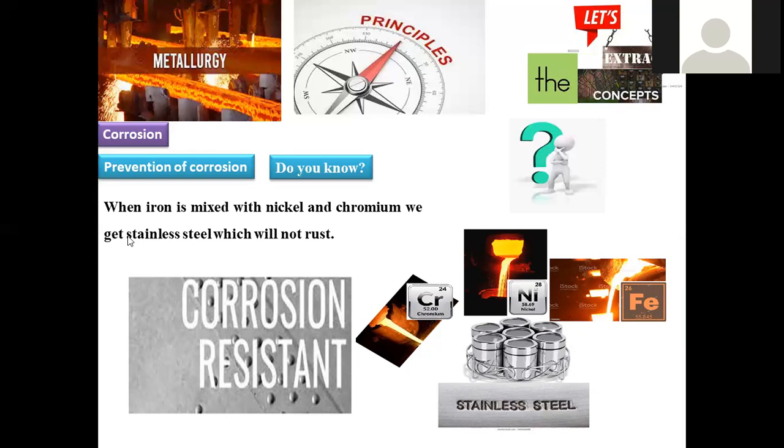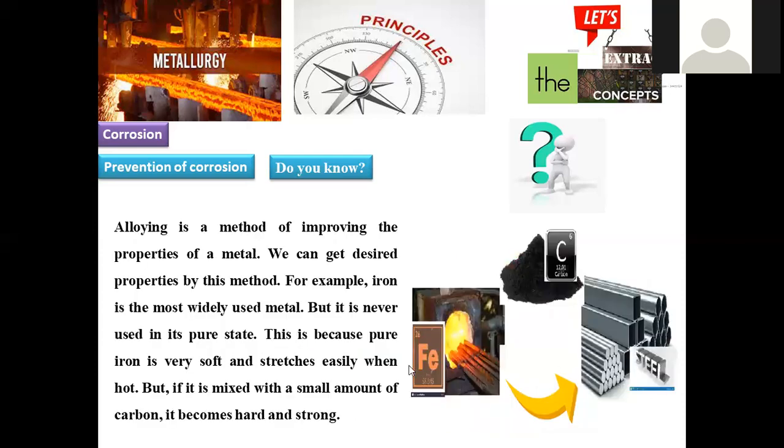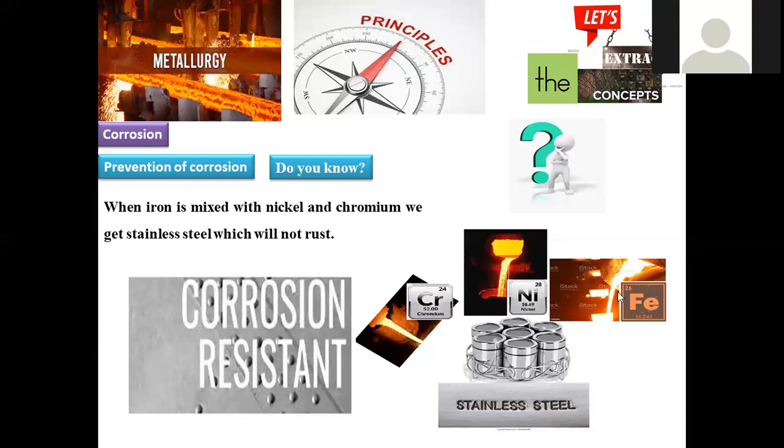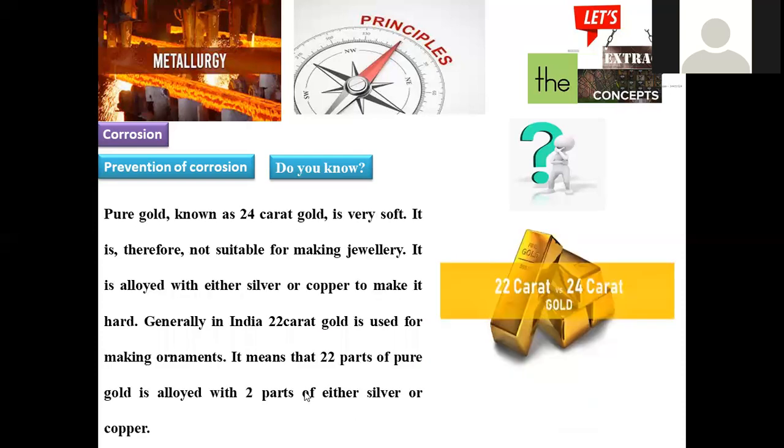If we are adding a lesser quantity of iron and a greater quantity of carbon, that may not be suitable for the application. That's the reason why the optimum condition is the requirement here. Up to which extent we can add, up to which extent we can blend the materials, that proportion. So here the stoichiometric ratio is very important in order to make them into alloy forms. Here steel is made up of iron and carbon, and stainless steel is made up of iron, nickel, chromium along with the carbon. So here they are becoming corrosion resistant.